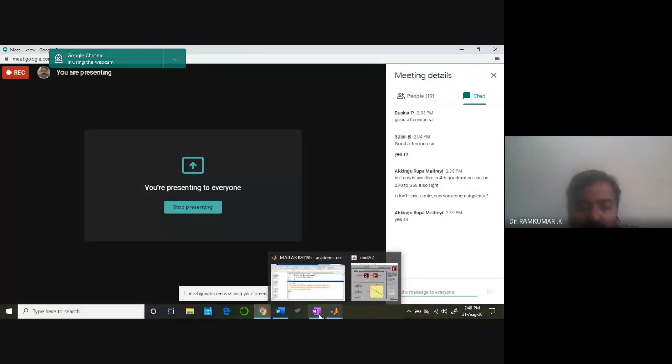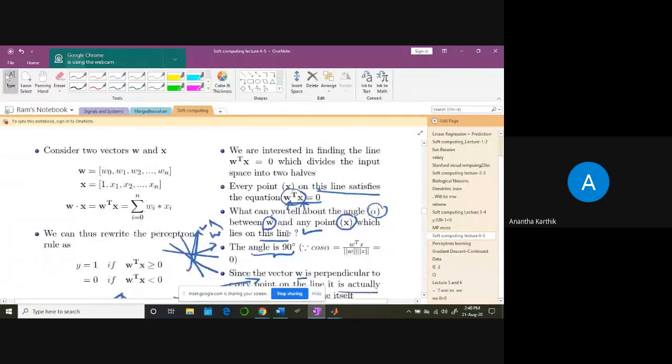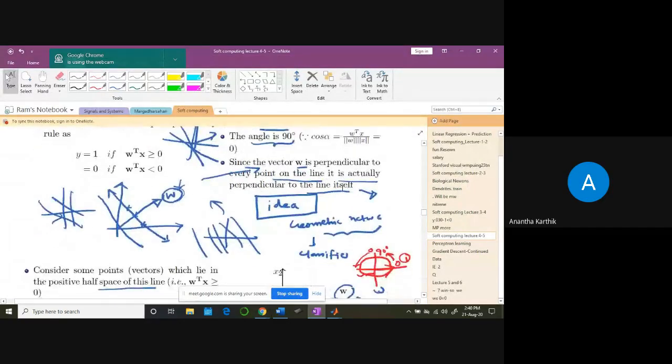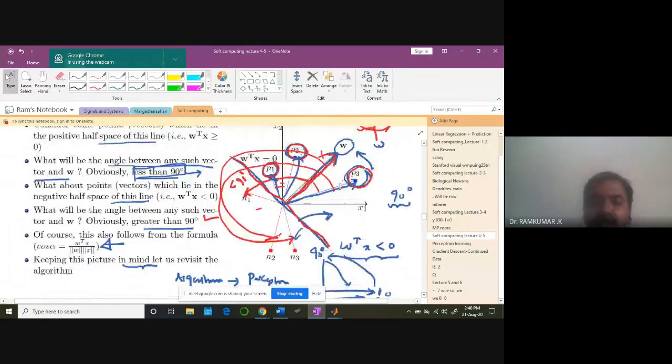Now look at this case. Now you understand this clearly: W transpose X equal to 0. One more clarification, sir. First we should form the weight vector, then with that we form the discriminant. Yes, that's right, because W1 X1 plus W2 X2, when you write it like this, forms the line and plane equations. So for the initial random weights, you are formulating the line.